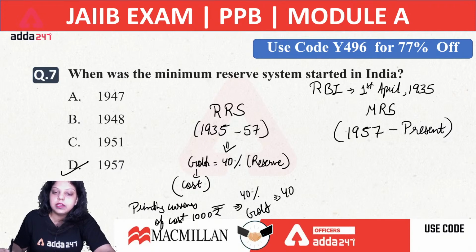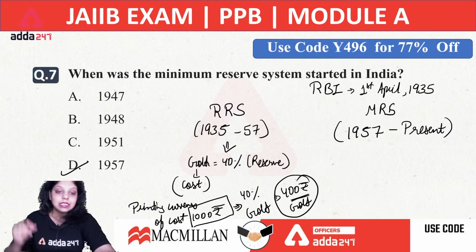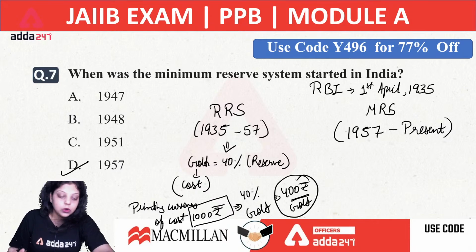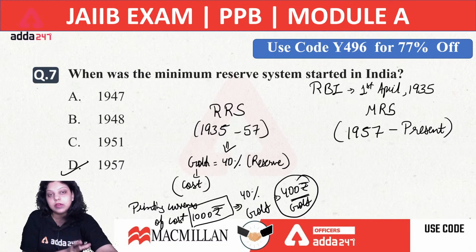It means Government of India gives 400 rupees of gold to Reserve Bank of India, and after that RBI will print 1000 rupees costing currency. It can be of any note, any currency which can be printed in the amount of 1000 rupees.